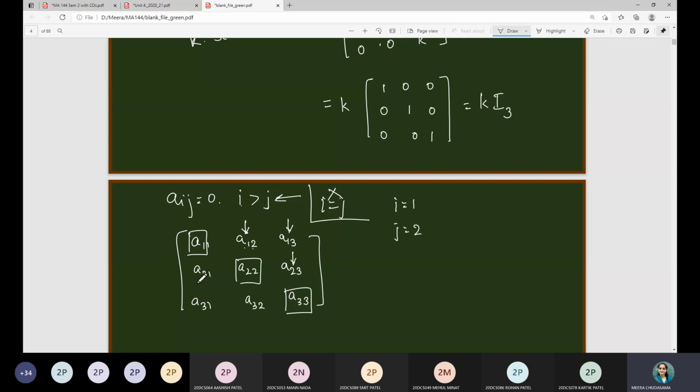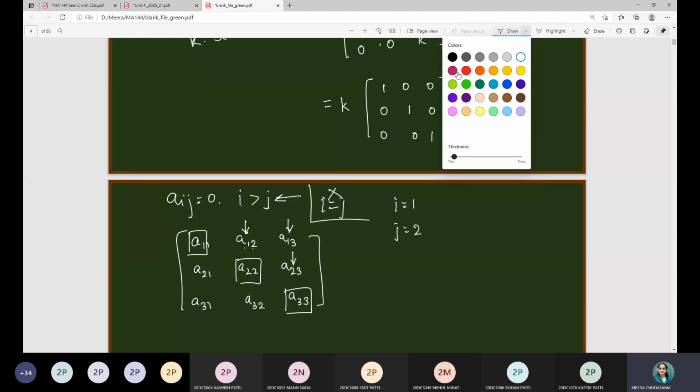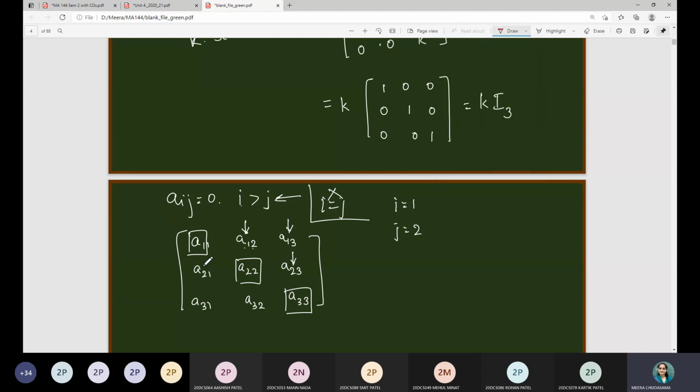But if you consider A21, i is 2, j is 1, so it is falling in this criteria. And suppose this is 0. A31, that is 3 greater than 1, this is also 0, this is also 0, means you have a matrix with non-zero entries over here.